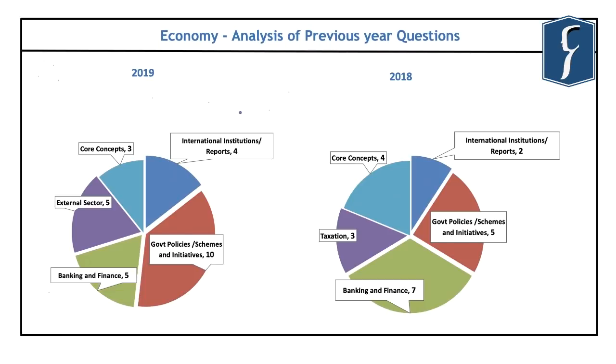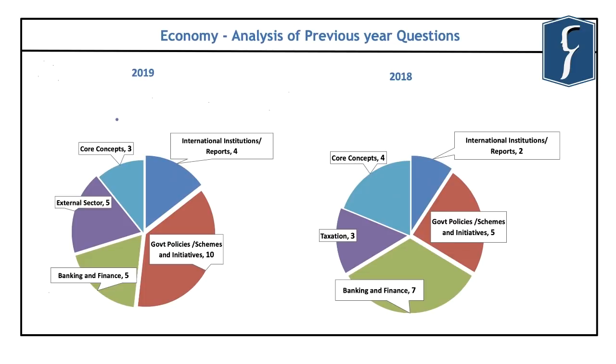Now, if you look at the trend in the economy section in the preliminary examination, you will find that more than 20 questions are being asked every year. And for example, in the years 2019 and 18 in the preliminary examination, there were more than 20 questions from the economy section.